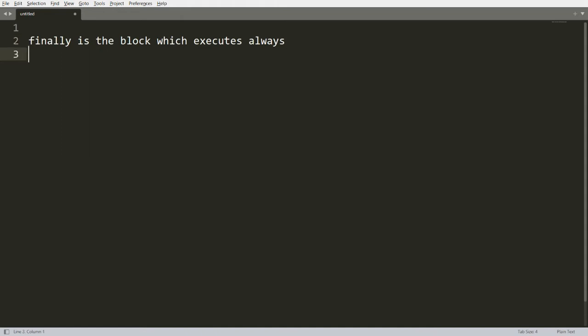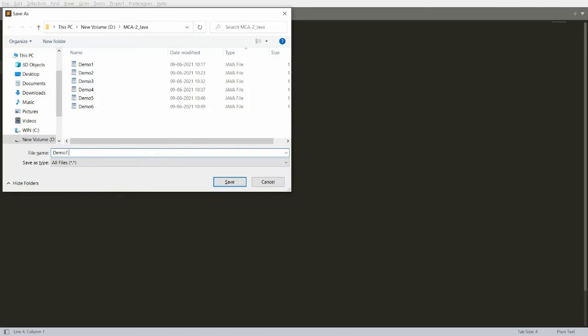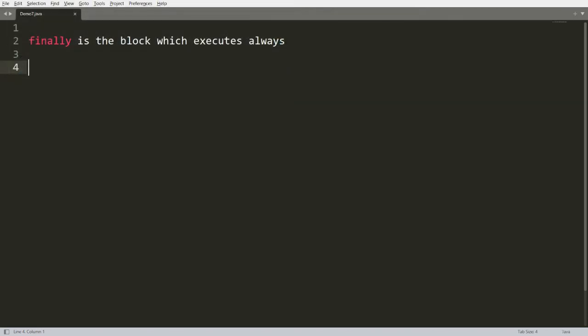So let me give you an example for the same. Let me save this program as demo7.java. Let me put this in a comment: finally is the block which executes always, even if we are catching the exception or we are not catching the exception. Let me write here one class, and that class is demo7.